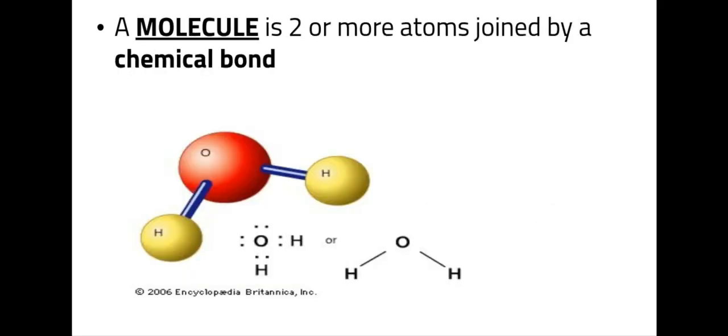A molecule is when we have 2 or more atoms joined together by a chemical bond. If we take a look at H2O, you'll notice that there are 2 hydrogens and 1 oxygen. Because we have 2 or more atoms chemically bonded together, that is usually what we refer to as a molecule.